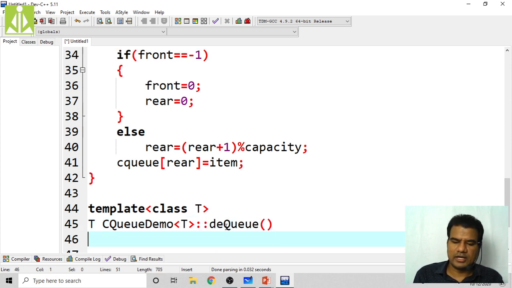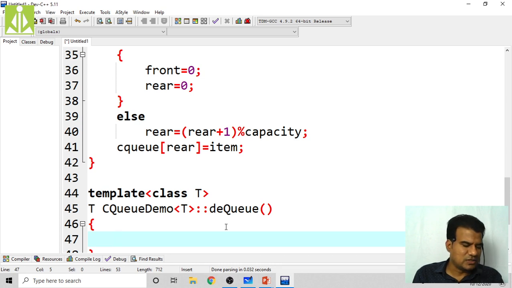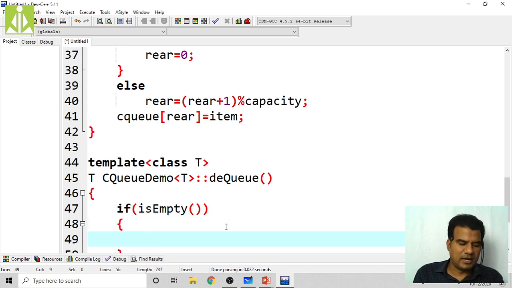DQ operation will not take any element as a parameter. So here also when you are performing the DQ operation, you have to check if at all your queue is empty or not. If the queue is empty, simply terminate the program.